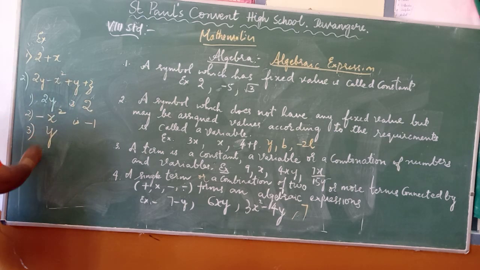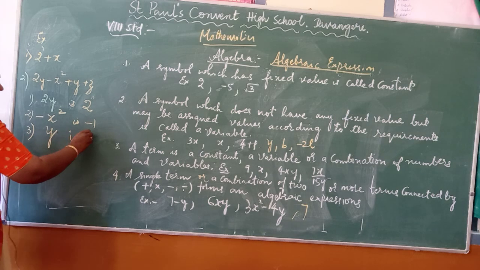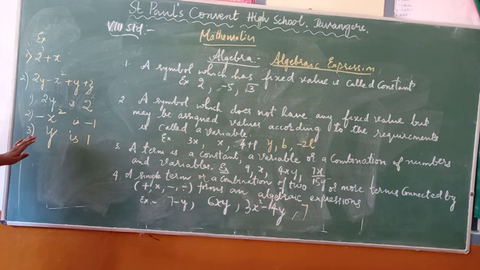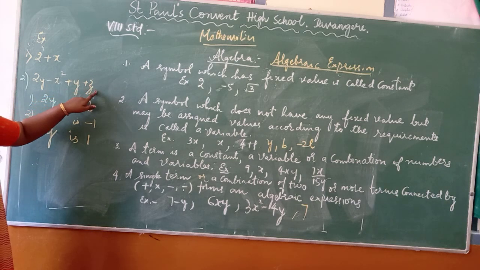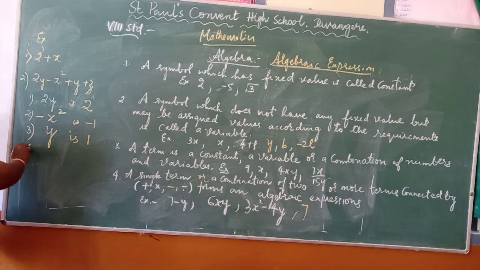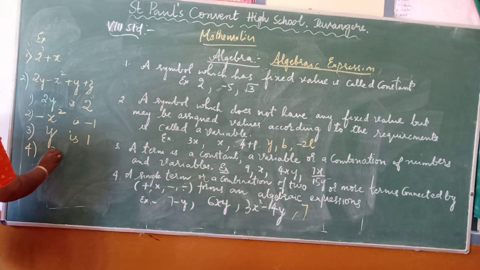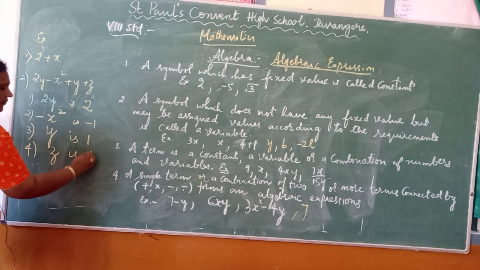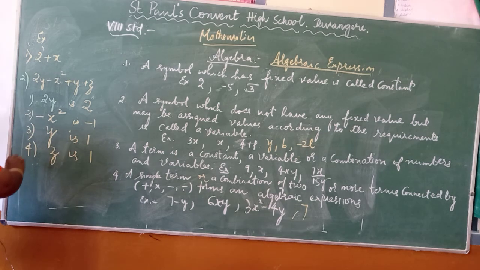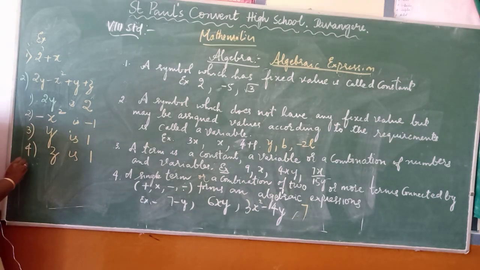The third term is y. In this third term, the coefficient is 1 and the variable is y. Which is the fourth term? The fourth term is z, and in this z, the coefficient is 1. For example, I'll give you one more example.